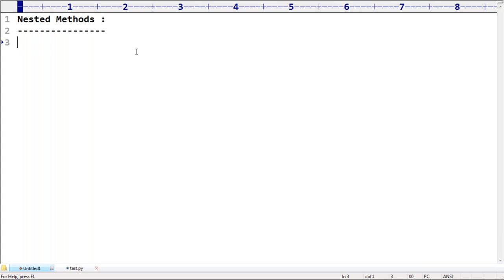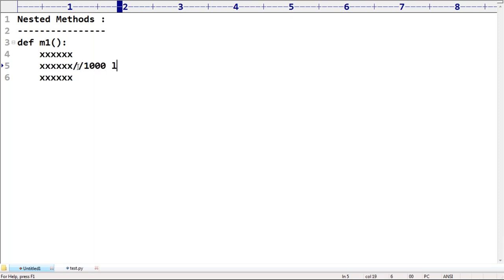What is the meaning of nested method? Sir, assume that I have one method. In this method, some XYZ functionality is repeatedly required, sir. Regarding this functionality, repeatedly required. Almost around assume